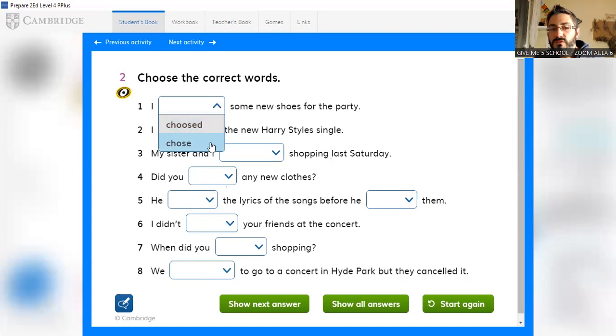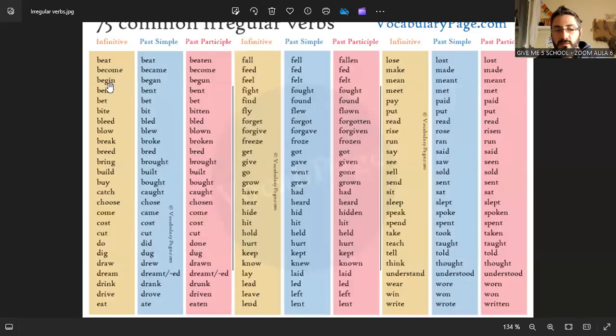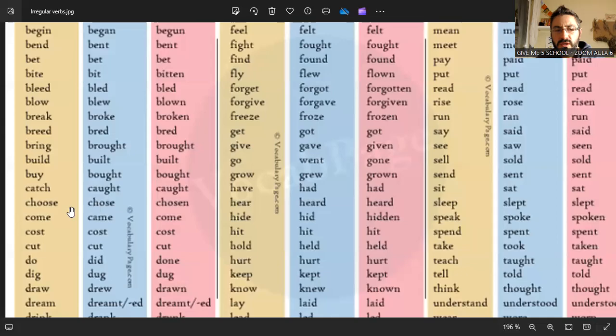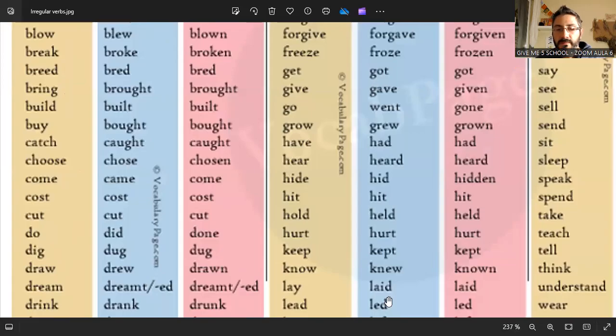Choose or chose? Look, you search in your irregular verb list. I stop 1 second and you check. Remember, you can pause the video anytime. So the correct option is chose. Very good. If we pay attention to the list of the irregular verbs, choose is here, so the past simple is chose. Very good. Okay, not very difficult, right?